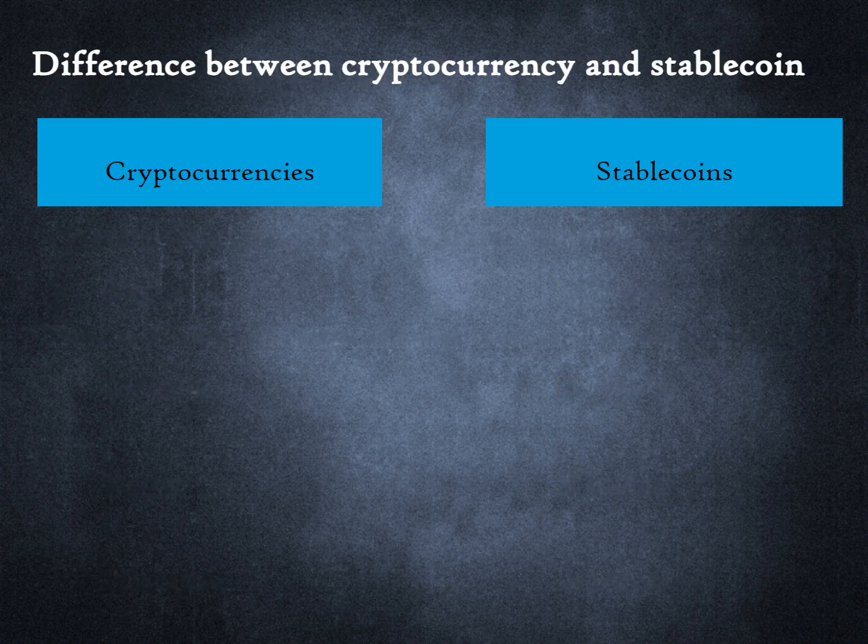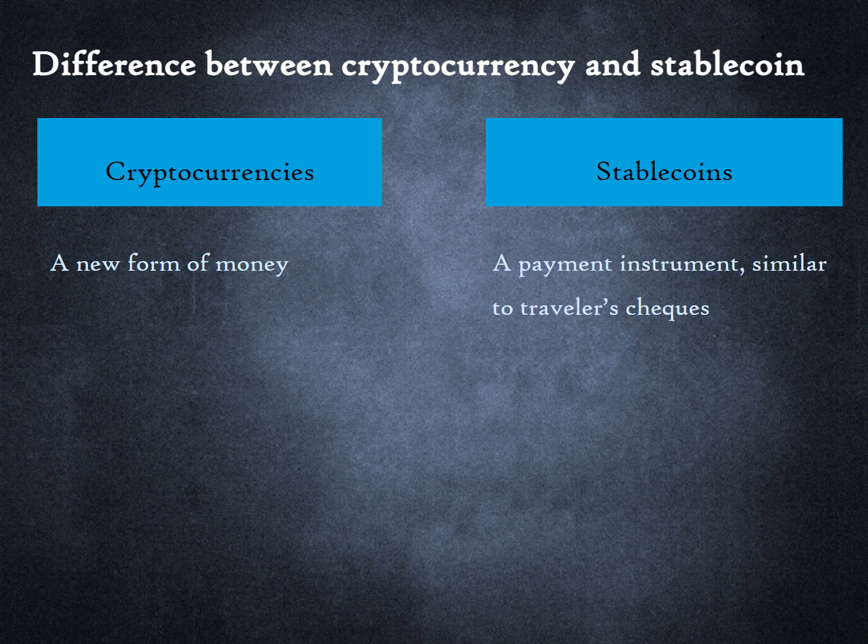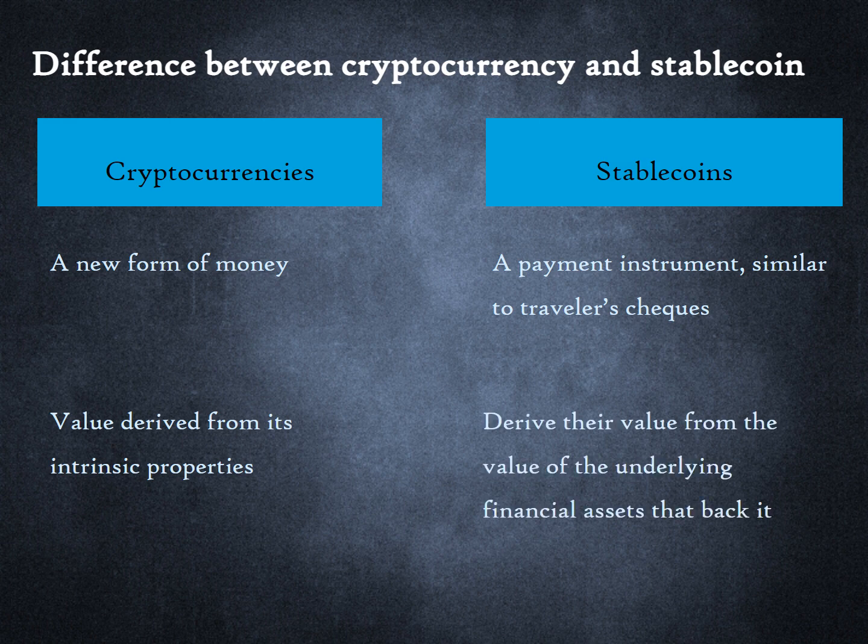Stablecoins are used to make payments. But they are different from cryptocurrencies. A cryptocurrency is genuinely a new form of money. A stablecoin, on the other hand, is the crypto equivalent of traveler's checks. They facilitate commerce on the blockchain, just as traveler's checks enabled commerce in foreign lands. A cryptocurrency's value is derived, at least in theory, from its intrinsic properties. Stablecoins derive their value from the value of the underlying financial assets that back it.